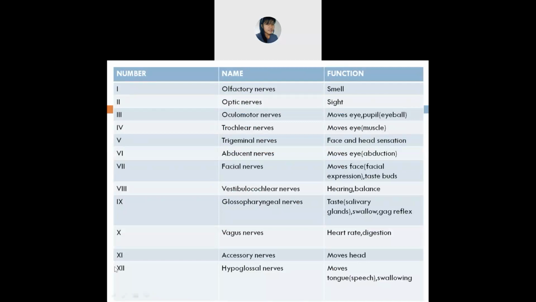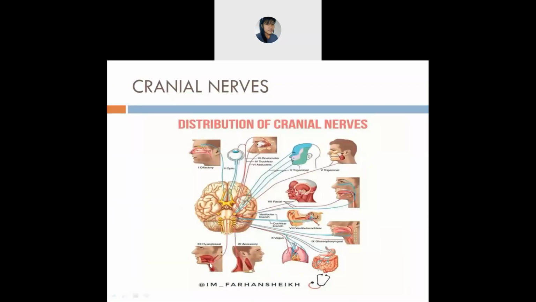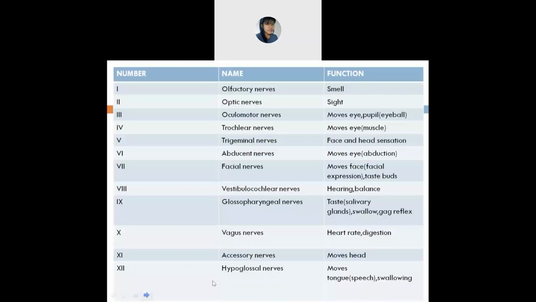The last, the 12th cranial nerve, is the hypoglossal nerve. This is the hypoglossal nerve. It lies here, a bit upside of your chin, I mean downside of your chin. Here, this one. So the hypoglossal nerves help in moving your tongue when you speak, when you eat, when you swallow, or in all those things. So these are the 12 cranial nerves.